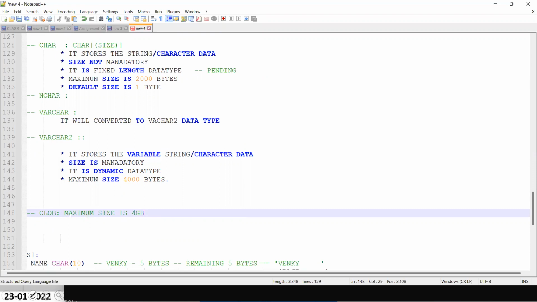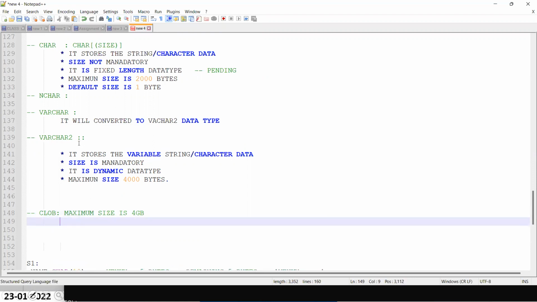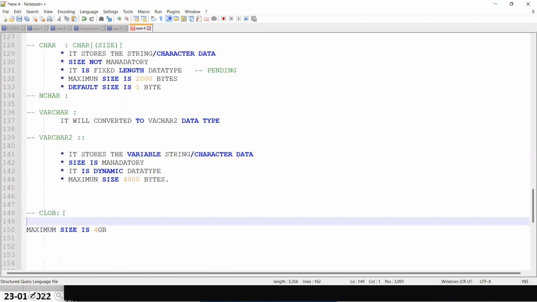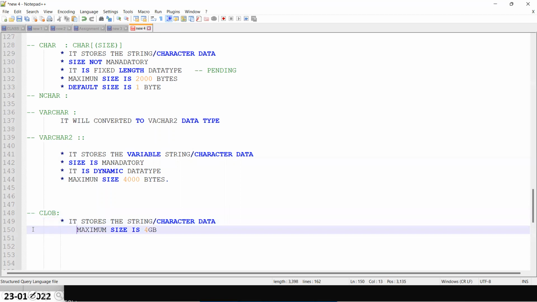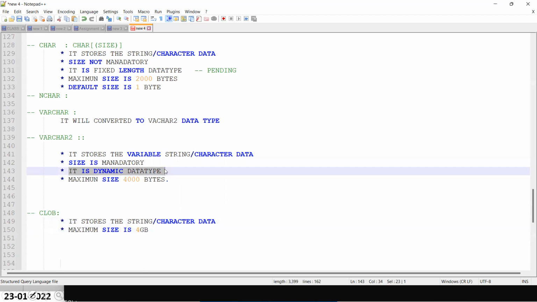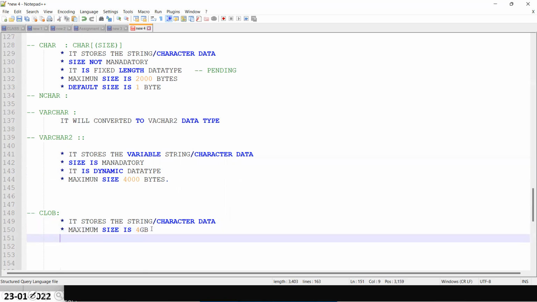So this is also used to store string or character data only. This is also dynamic data, because if you declare CLOB and insert only 10 bytes, the remaining 4 GB of data will get wasted.